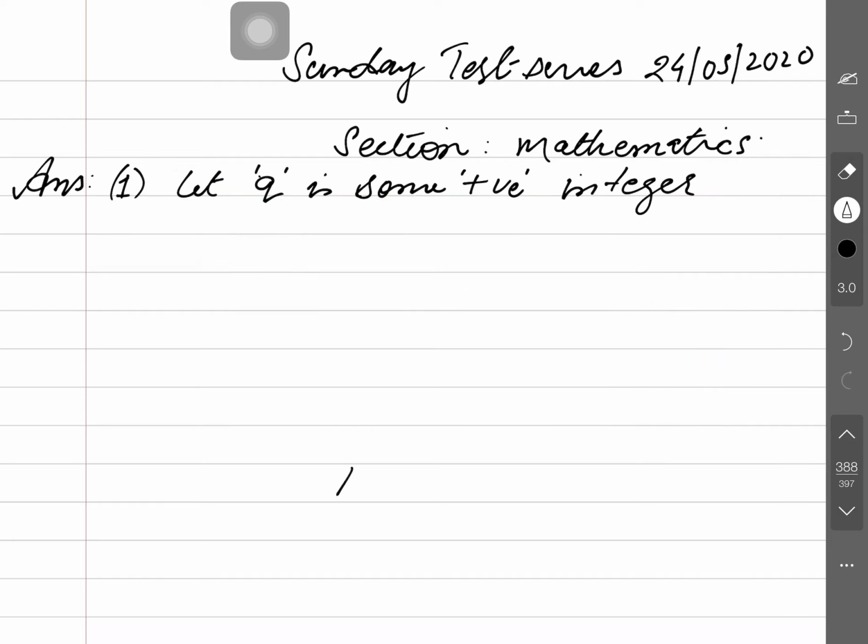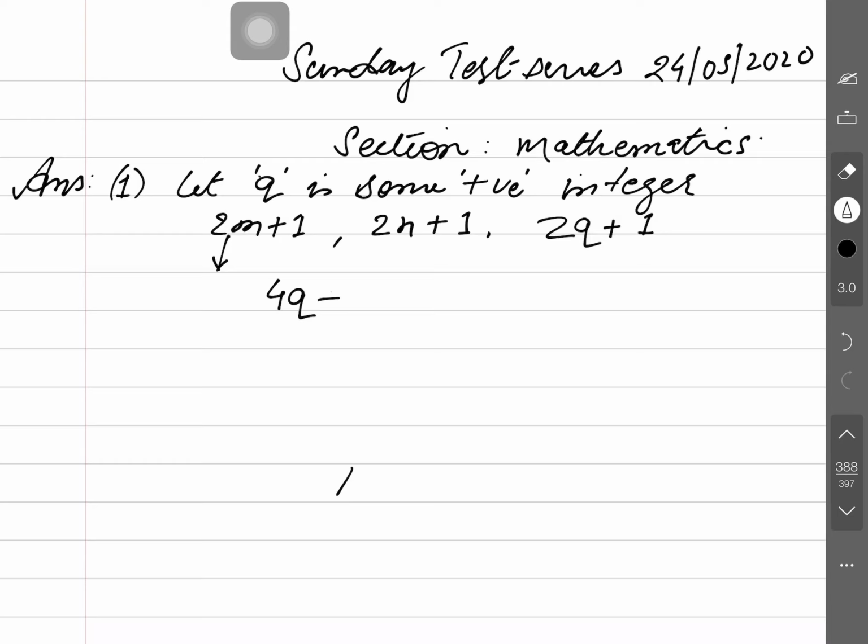What is the manner? You can write here 2m plus 1, and 2n plus 1 again, and 2q plus 1. They are three odd positive numbers, but he is asking consecutive. What is the meaning of consecutive? It means you have to take 4.